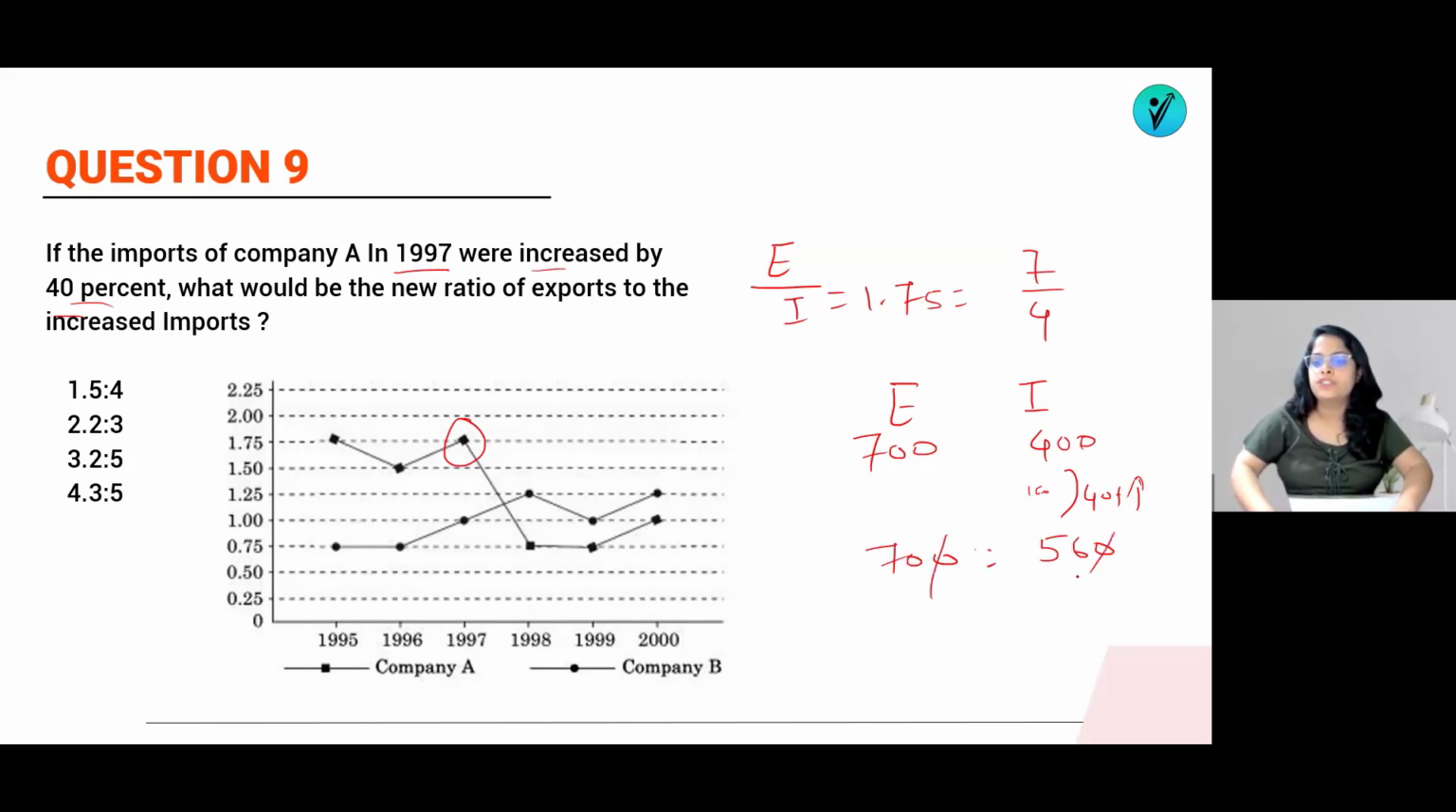So what will be this ratio? 14 fives are 70, 14 fours are 56. So the new ratio will be 5:4. That is option number A. Easy. Nothing was there. Okay. I hope you are getting this.